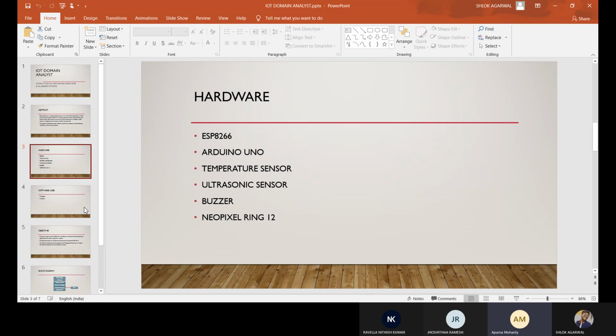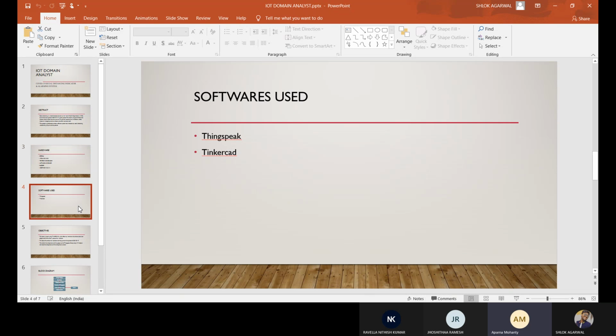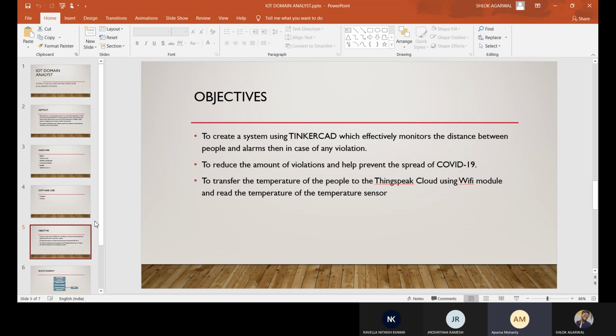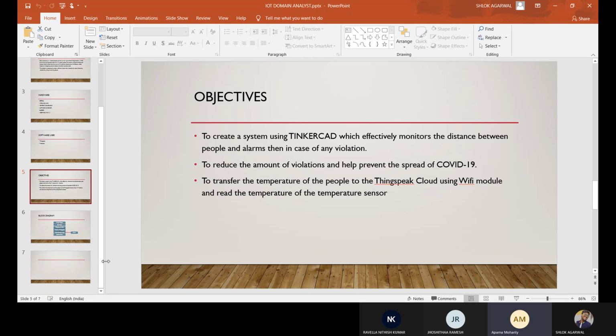Okay, next, these are the software. ThingSpeak will be used to store the data from the temperature sensor, and I will send the data from Tinkercad to ThingSpeak. These are the objectives: to reduce the number of violations and to control the spread. We are designing a system.